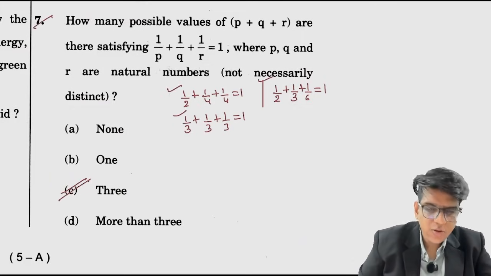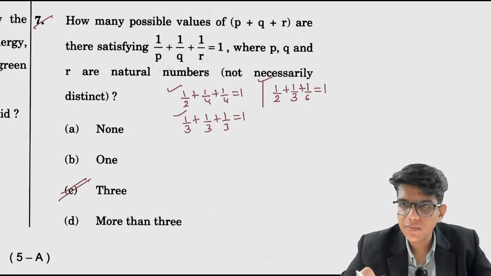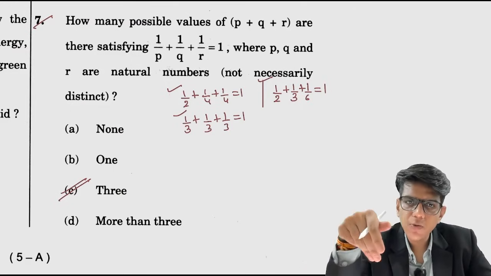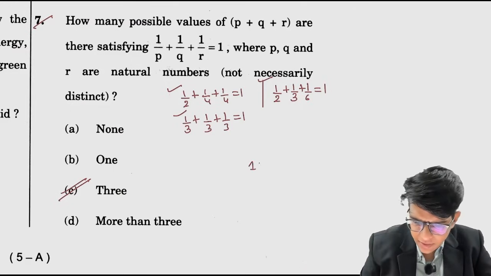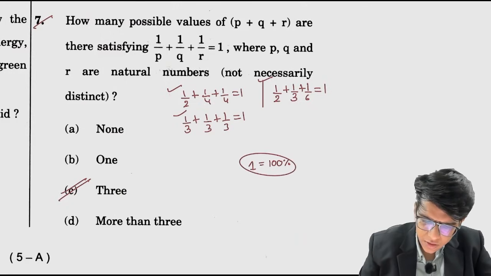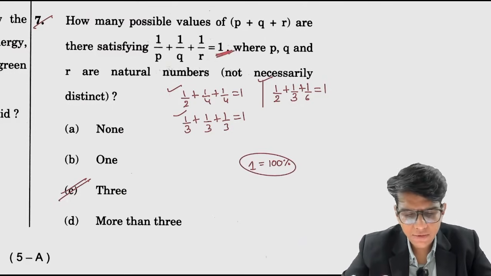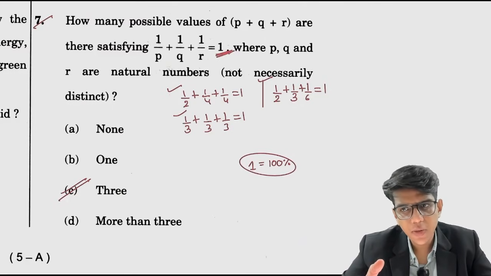The easy way to solve this question is by percentage. Okay, you need to find what is 1 by 2. 1 by 2 is 50%. What is 1? 1 can always be written as 100%. Okay, so this 1 is 100%. How many different percentage can you take, numerical values, for which you can make it 100%.